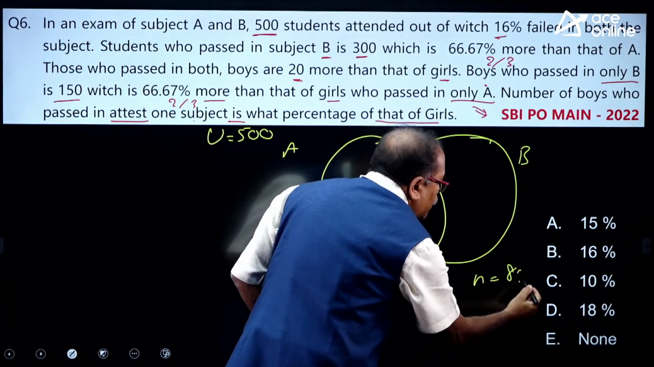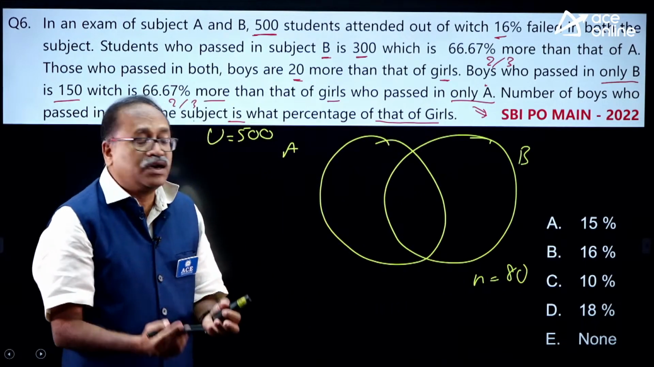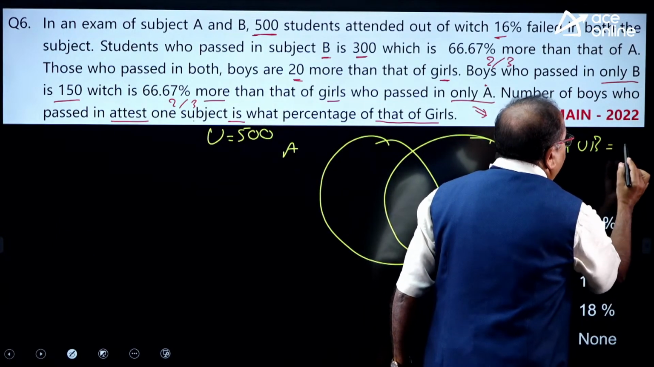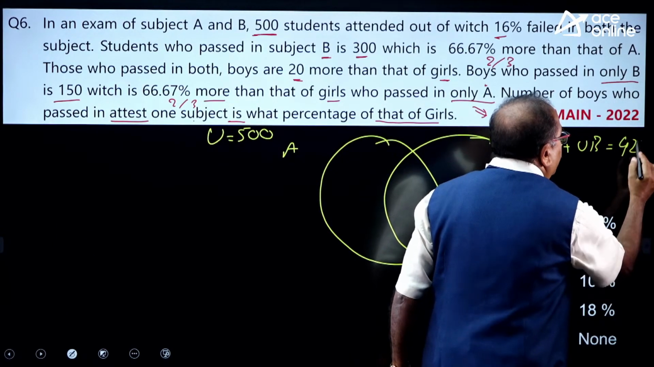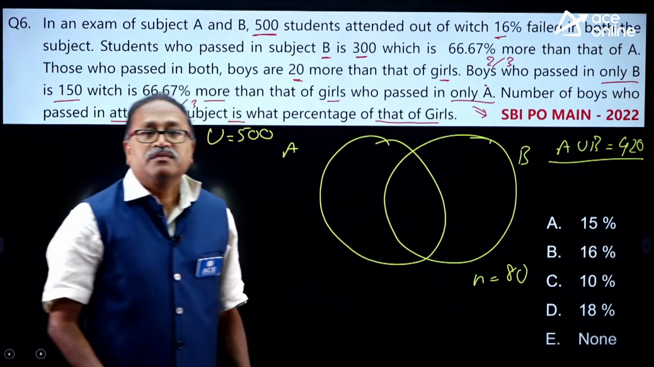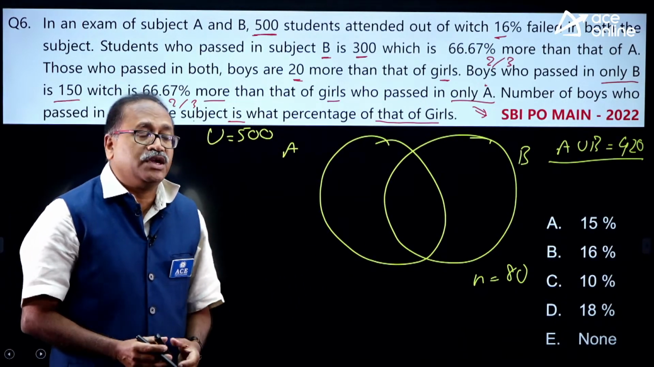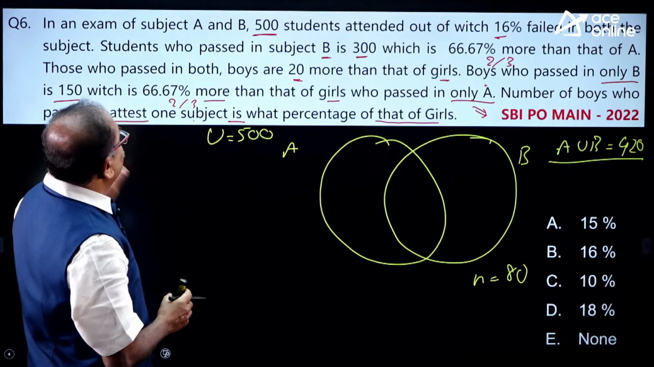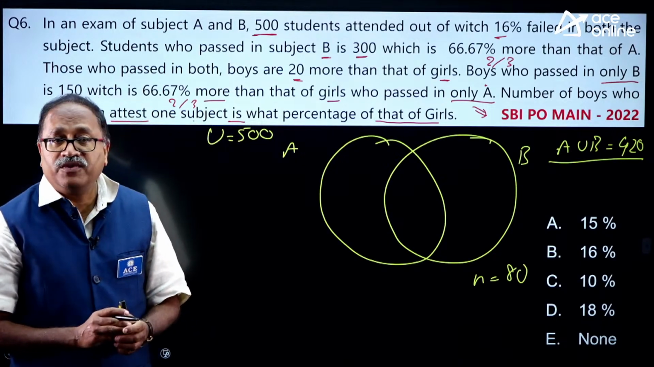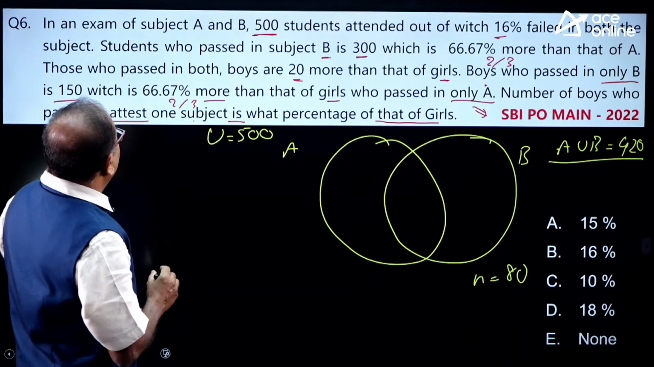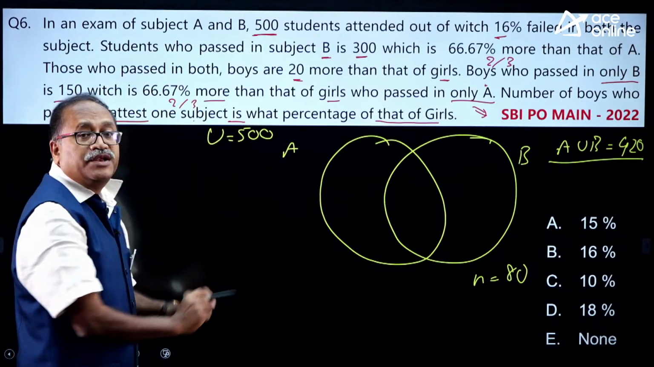And that's 80. That means those who passed in one or the other subject, I can call it A union B, which is equal to 420. Those who passed in one or the other subject, in other words A union B. Now, the next information we will start filling up, and after that I will give some time to you. Whatever is there in the question, I will just fill it up.